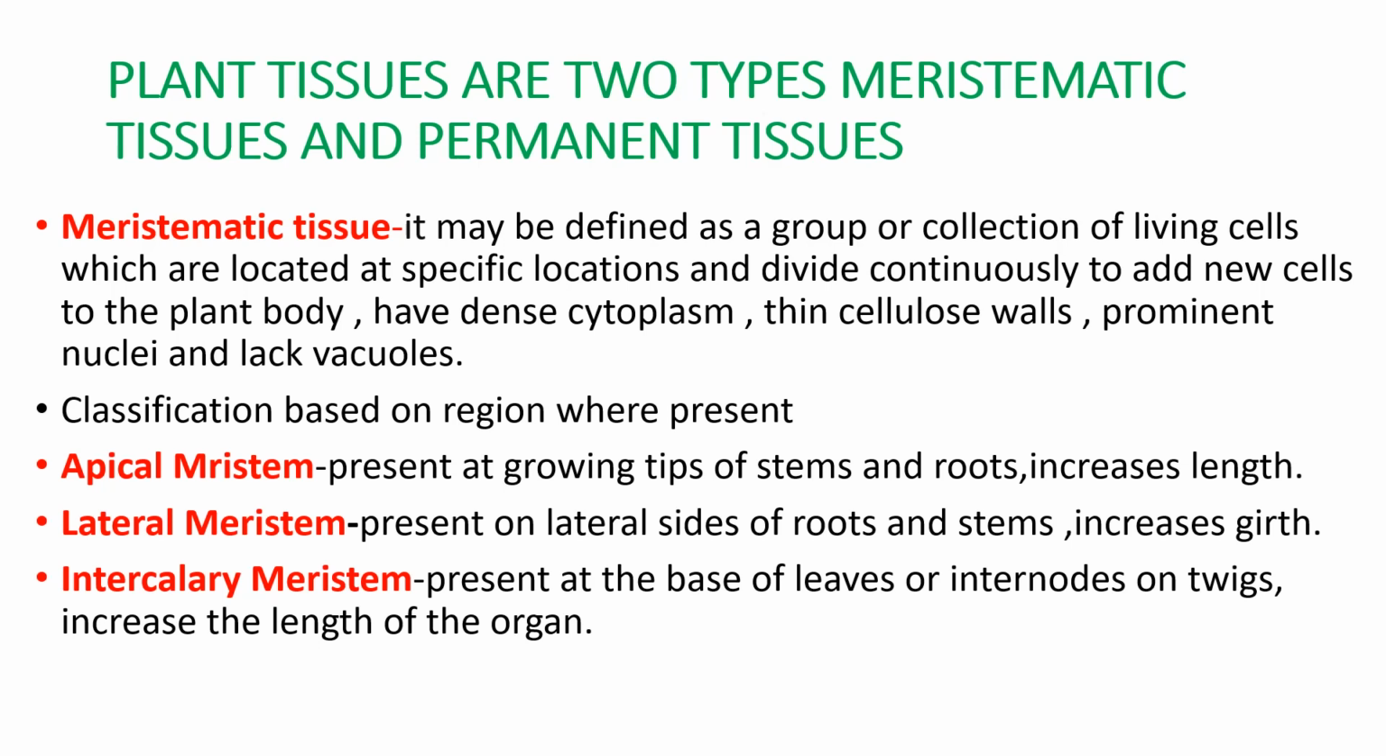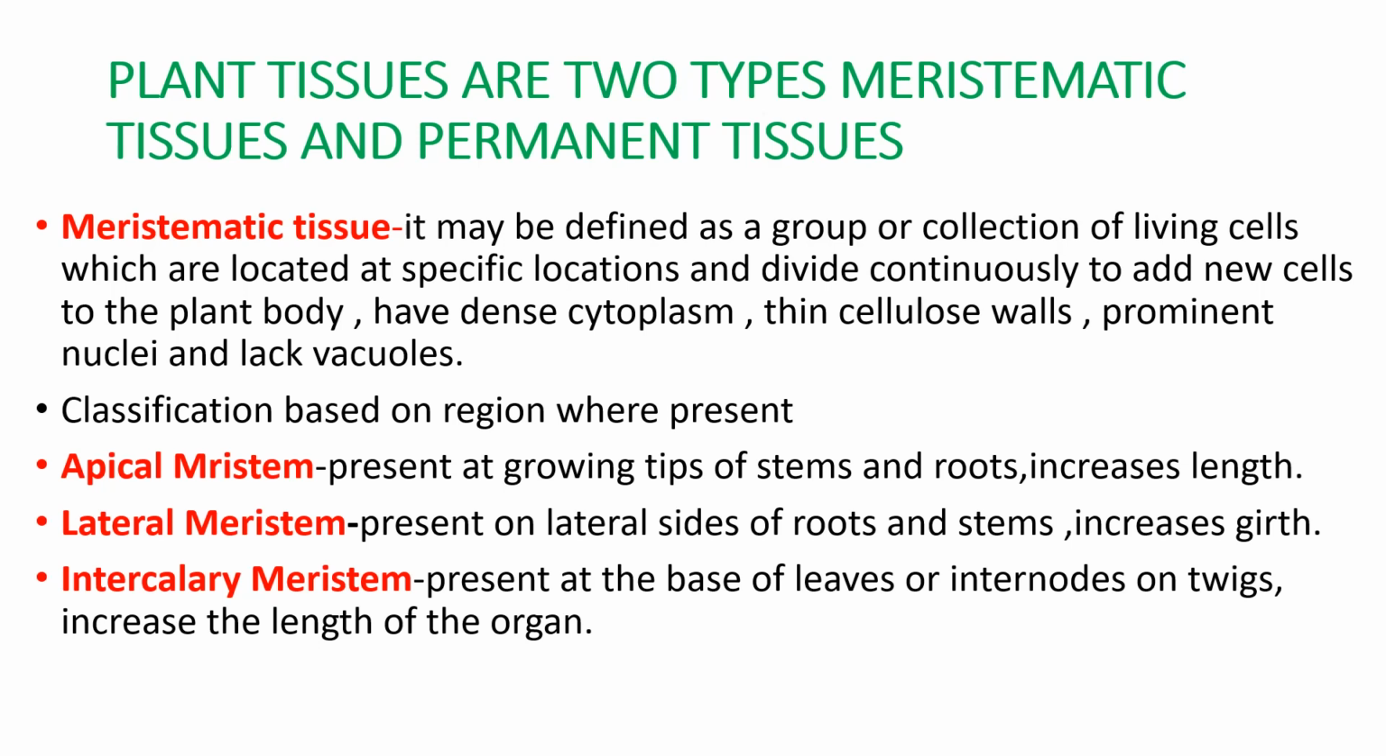Classification is based on the region where they are present, because they are present at specific locations. The meristematic tissues are of three types. Apical meristem, as its name suggests, is present at the growing tips of stem and roots. It's present on the apical region, the tip of stem and root. So it increases the length of the stem as well as the length of the roots.